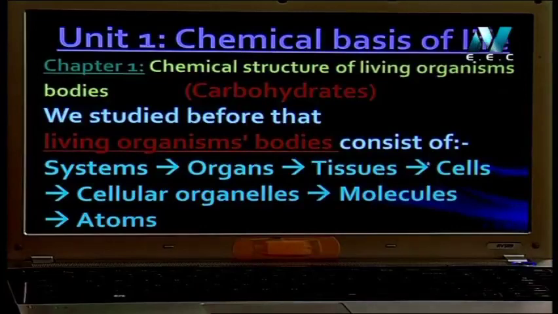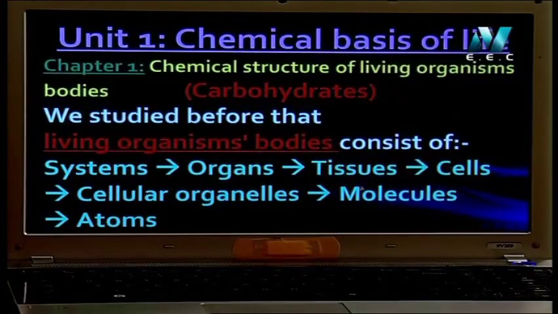In this term we will talk about the cell. We will study the chemical structure of the cell in the first unit, and the second unit will talk about the organelles inside the cell and the function of each one.